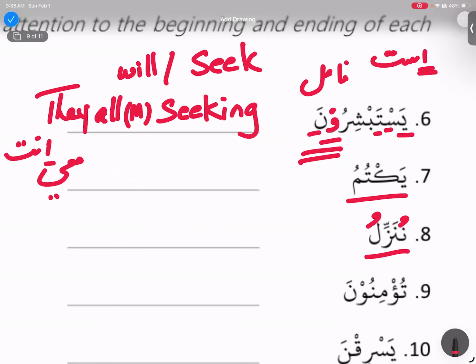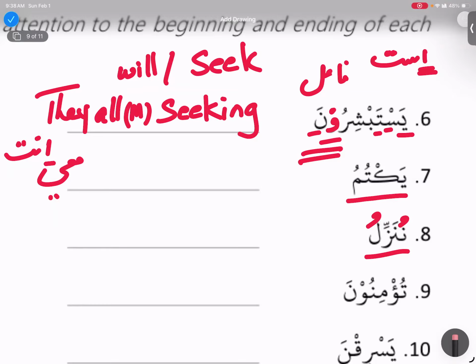Family one does not start fail mudariya with Dhamma. We need to note that down. So the Dhamma in the beginning is telling me that this is not family one, rather this is a big family. So Nunazzilu is family two. This is Allama yuallimu, and this is Nazzala yunazzilu.